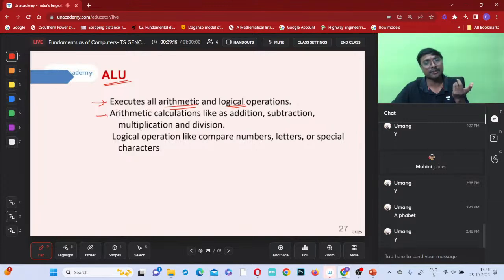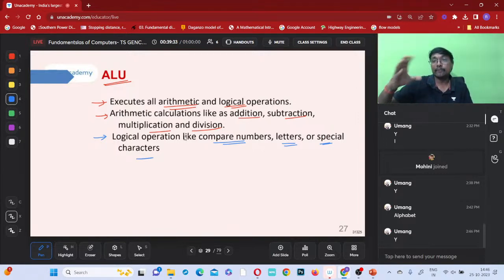Arithmetic operations are like addition, subtraction, multiplication, division, power, all these things. Now, logical operations are like comparing numbers, letters or special characters. If you give 2 and 4, which one is greater? It has to say that 2 is lesser than 4, or 4 is greater than 2.